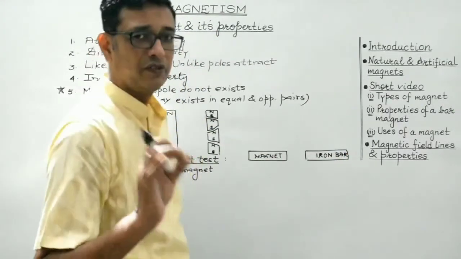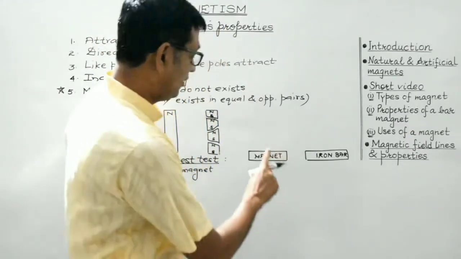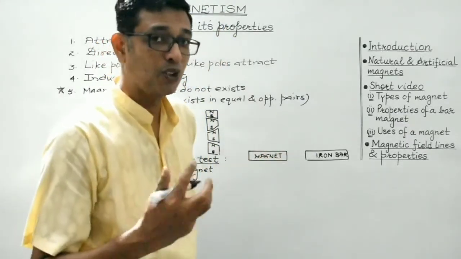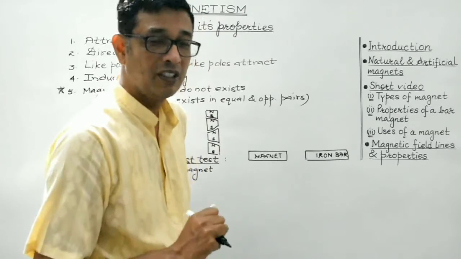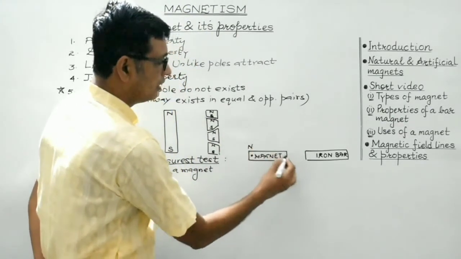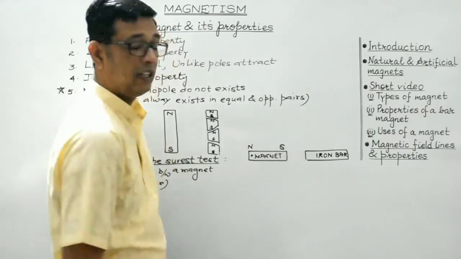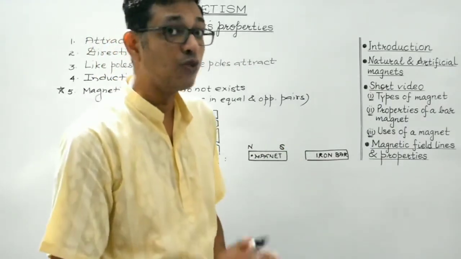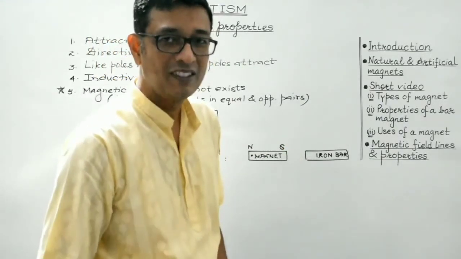Now students, look, it's a very simple logic. If this is a magnet, it must possess two equal and opposite poles. Suppose this end is the north pole and this end is the south pole. And in case of an iron bar, it won't have any magnetic poles, isn't it?